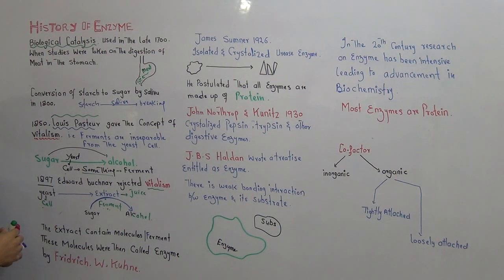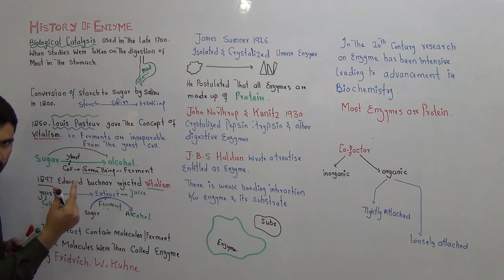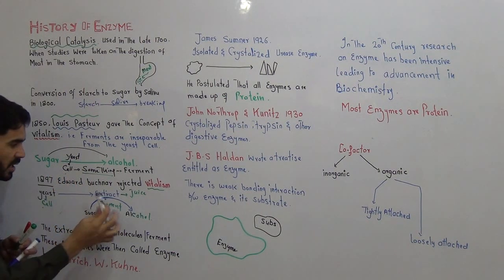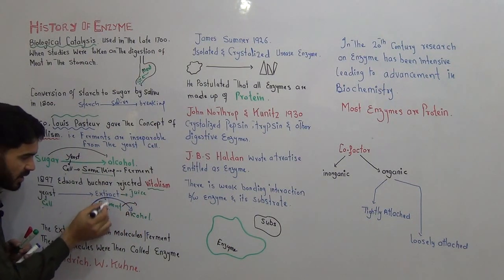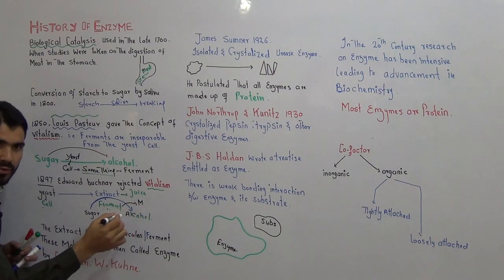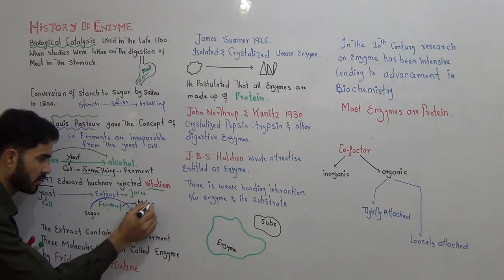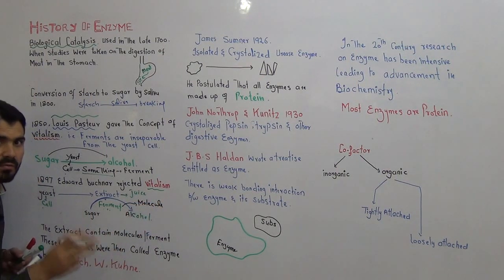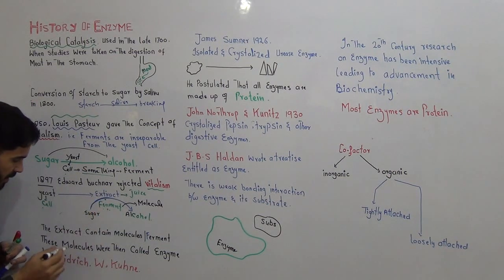Then, the extract contains molecules. Now this extract contains something which you can call ferment, and you can also say that the extract contains molecules. Now you will not say something; that something is now called molecules, and you know very well what molecules are.